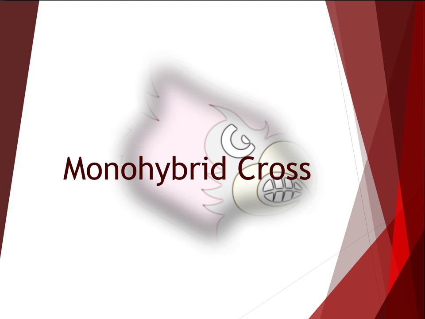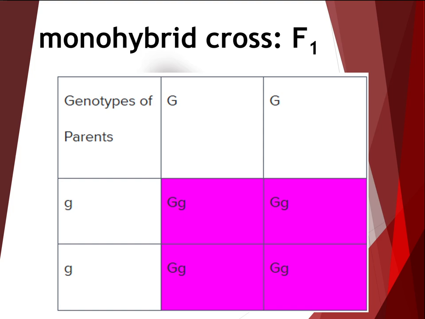Monohybrid cross. When a genotype for a given trait is known for two breeding individuals, a diagram called a Punnett square can be constructed. A Punnett square is used to predict the ratio of genotypes of the offspring.